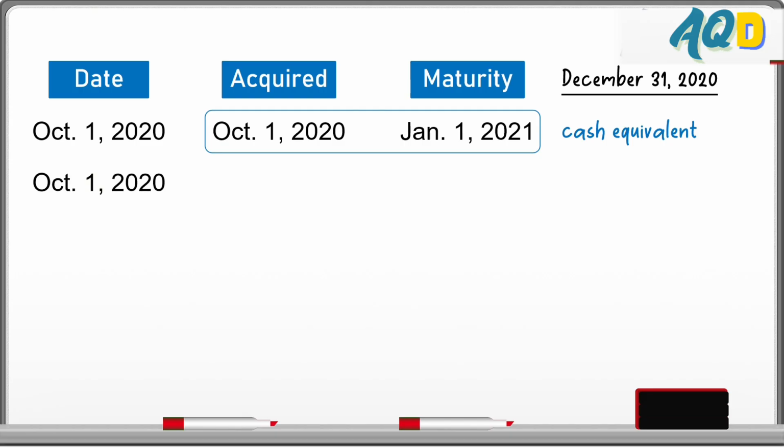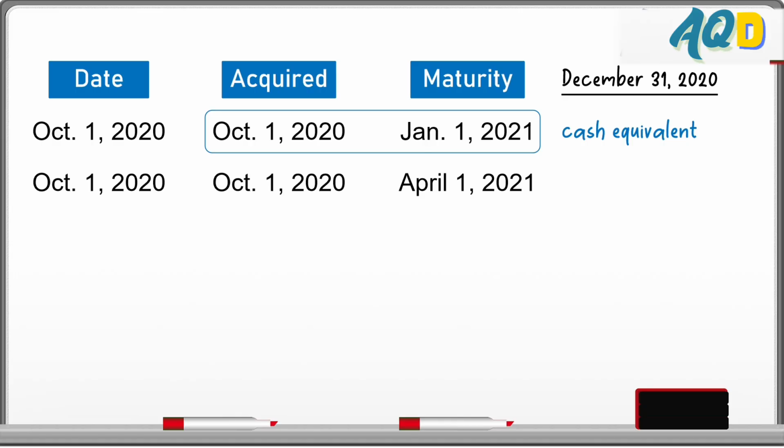Next, date of the instrument, October 1, 2020. Maturity, April 1, 2021. So original maturity, counting from October 1, 2020 to April 1, 2021, is 6 months. That's October, November, December 2020, January, February, March 2021. It exceeded 3 months. What will be the rule? Watch the acquisition date.